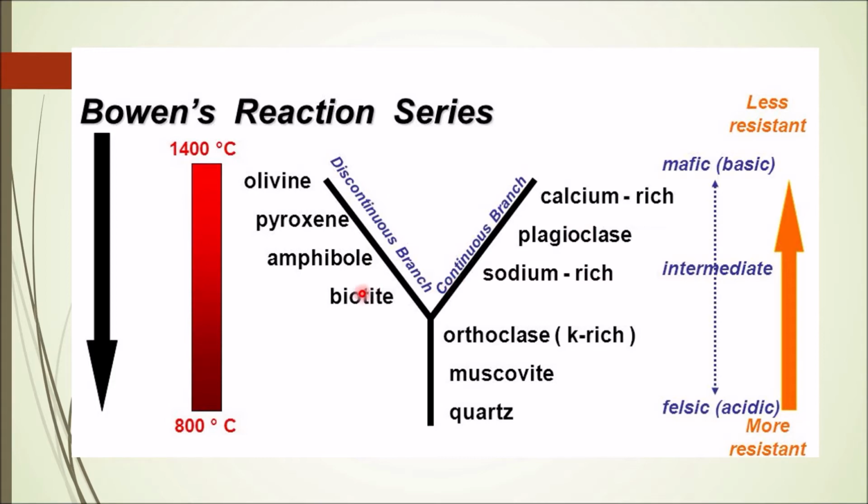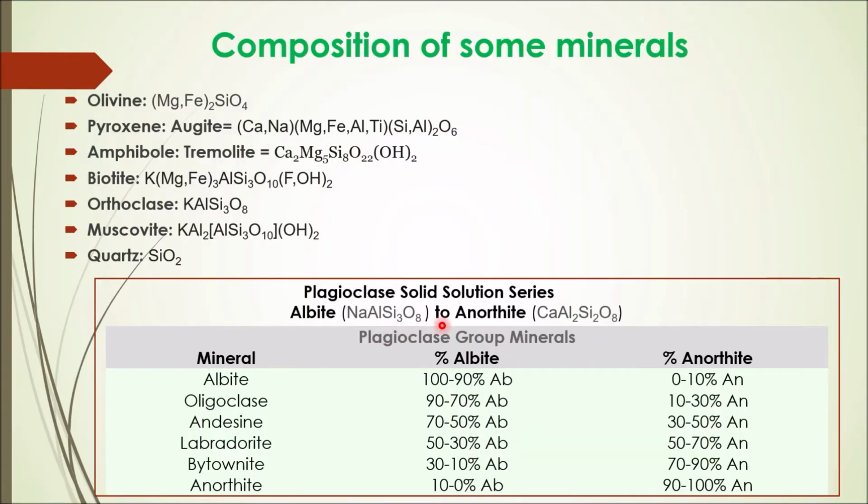So before I tell you more about Bowen reaction series, let us understand what is plagioclase. Plagioclase is a solid solution series of feldspar minerals, which has a total of six minerals ranging from albite to anorthite.